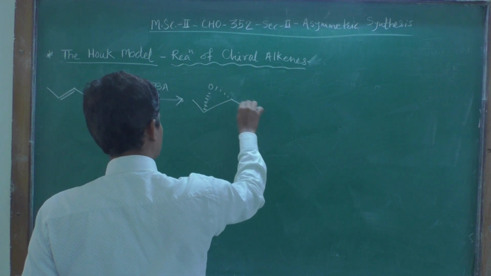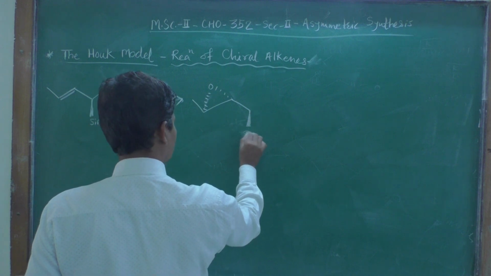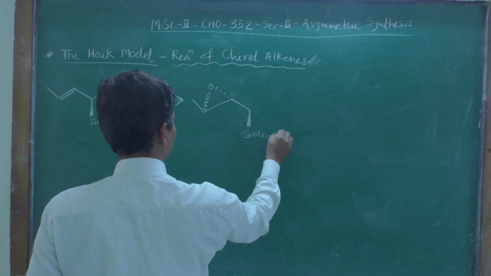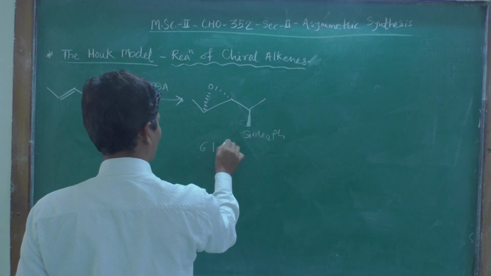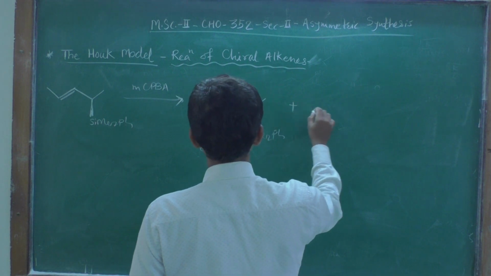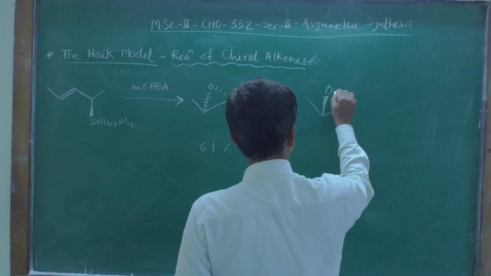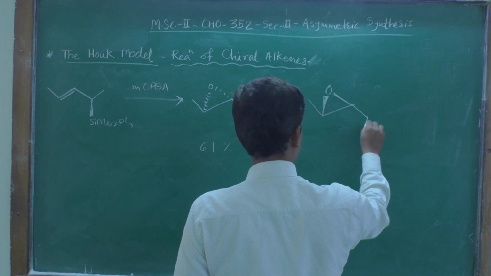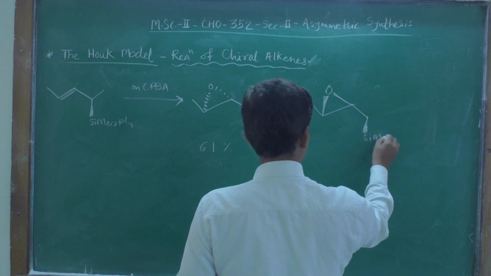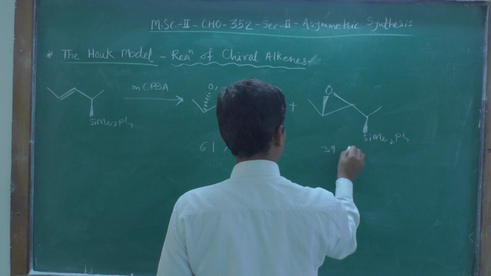The alpha epoxide, here it is SiMe2Ph, and this is the methyl group. This product is forming in 61%, whereas the beta epoxide, with SiMe2Ph, will be forming in 39%.